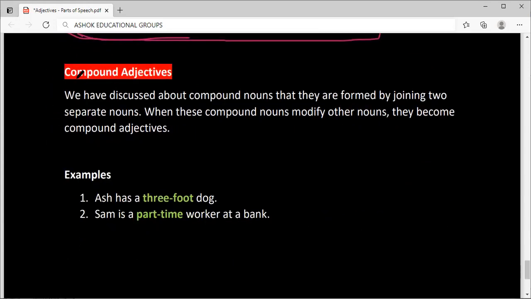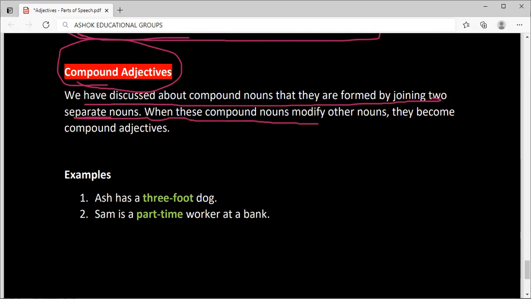The last one, compound adjectives. We have discussed about compound nouns that they are formed by joining two separate nouns. When these compound nouns modify other nouns, they become compound adjectives. Two, three words joined together.